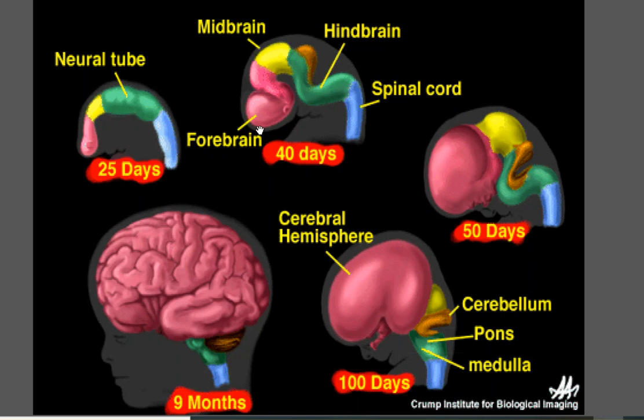At 25 days and at 40 days, you can see 3 brain vesicles, forebrain, midbrain, and hindbrain, and the spinal cord. With more development, you can see some expansion or enlargement in the brain vesicles. At 100 days of gestation, you can see the cerebral hemisphere, cerebellum, pons, and medulla. And at the end of pregnancy, at the time of delivery, in the 9th month, you can see the development of the brain.